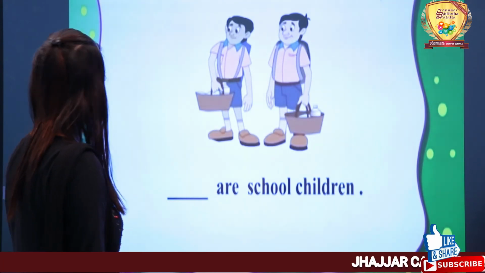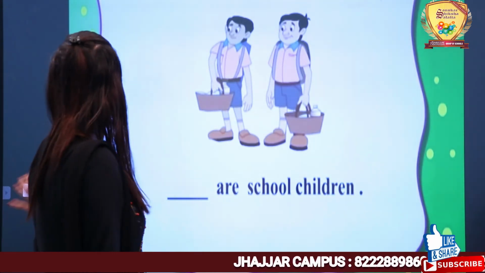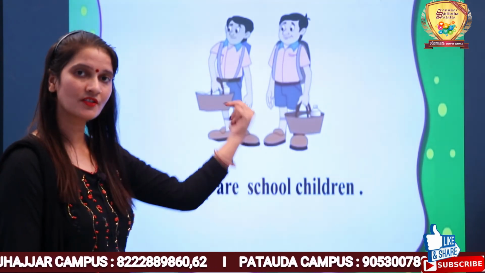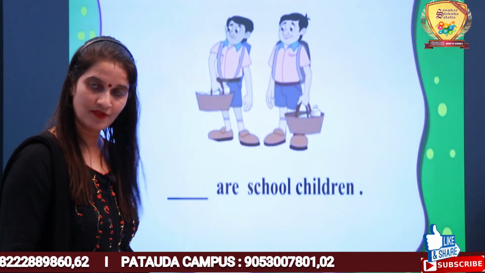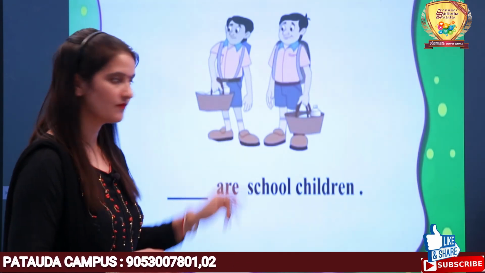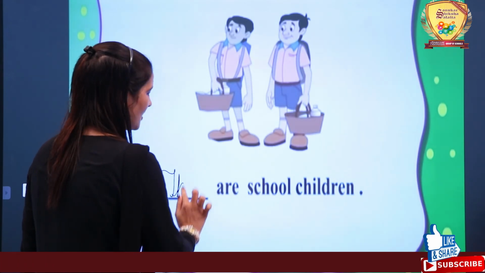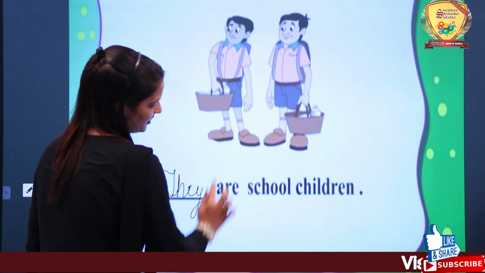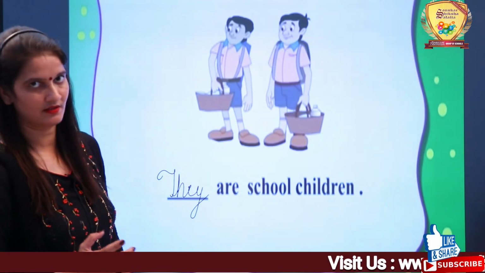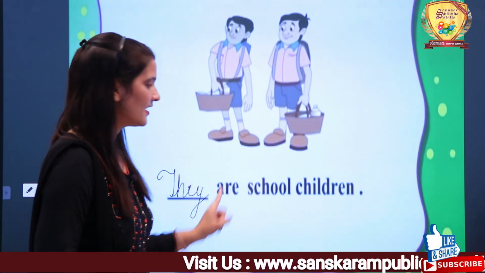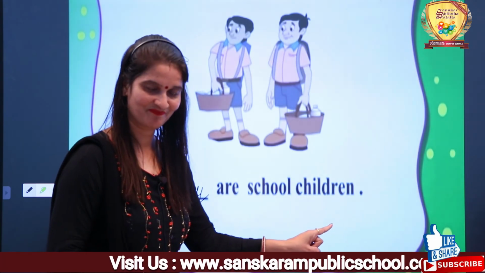Next one. Dash are school children. They are school children. Which pronoun can we use? There are more than one option. We can use they. We can't use he, we can't use she, we can't use them or their. The correct pronoun word is they. They are school children. Got it, beta?